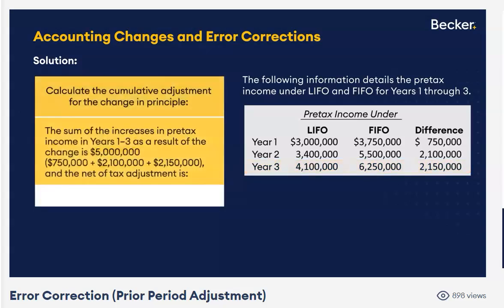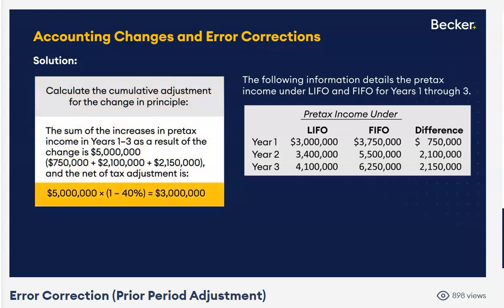So cumulatively, 2021, 750,000; 2022, 2,100,000; 2023, 2,150,000. Add it all up. The cumulative change is going to be $5 million. But folks, that's pre-tax. Remember, we always adjust retained earnings net of tax. So 5 million times 1 minus the tax rate, we would adjust beginning retained earnings net of tax by $3 million, upward.